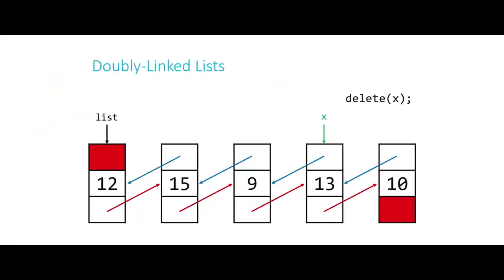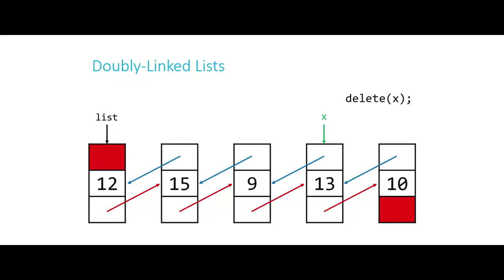So we've isolated X. X is the node we want to delete from the list. What do we do? First, we need to rearrange the outside pointers. We need to rearrange 9's next to skip over 13 and point to 10, which is what we've just done. And we also need to rearrange 10's previous to point to 9 instead of pointing to 13. So again, this was the diagram to start with. This was our chain. We need to skip over 13, but we need to also preserve the integrity of the list. We don't want to lose any information in either direction. So we need to rearrange the pointers carefully so we don't break the chain at all.